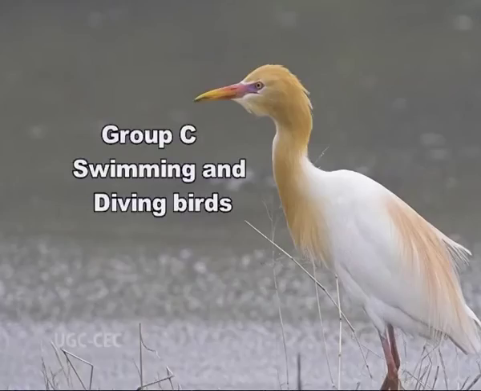Group C, swimming and diving birds. This group of birds is rightly called swimming and diving birds because it includes a variety of birds that swim to a great extent on water in search of food and for recreation. They are excellent swimmers and dive at great speed and accuracy, though the preying is very difficult due to the refraction created by water.